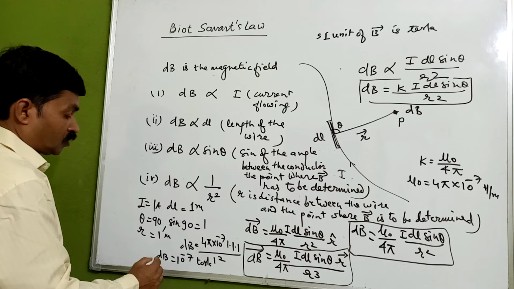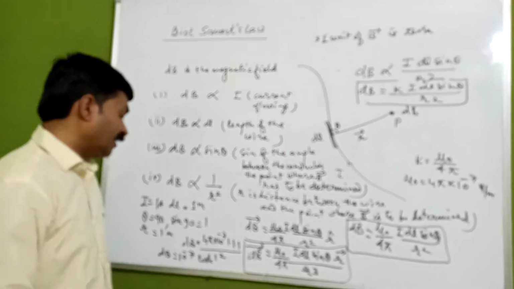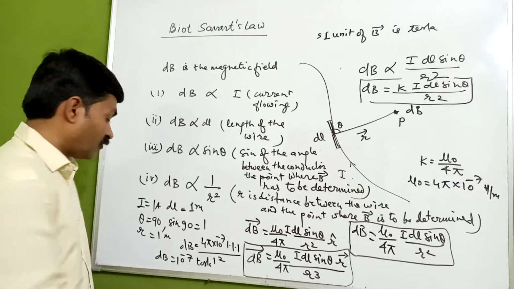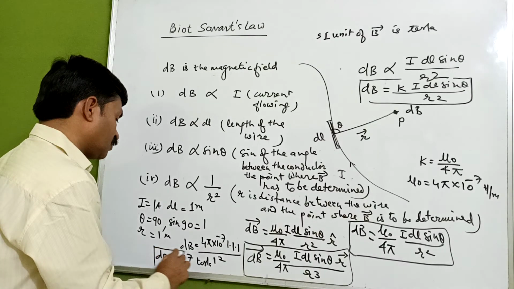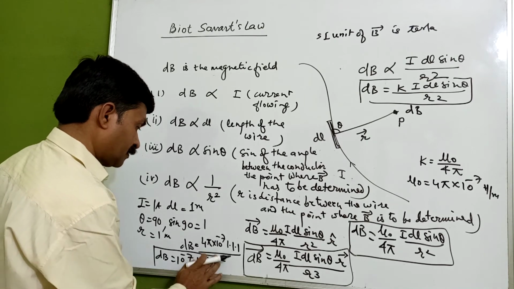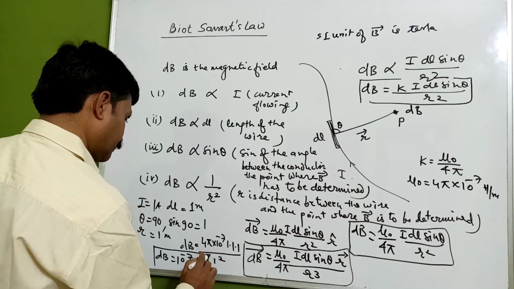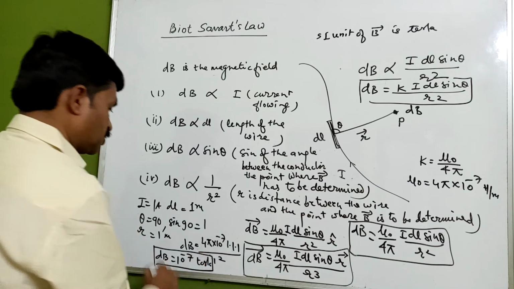Okay, so we can define, in terms of the magnetic field, the relation dB is equal to 10 raised to the power minus 7 Tesla.